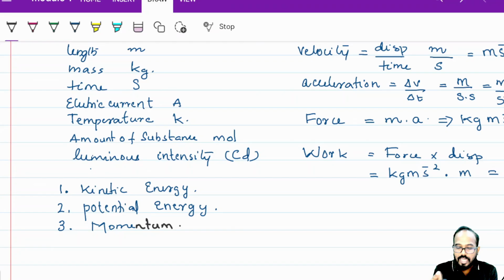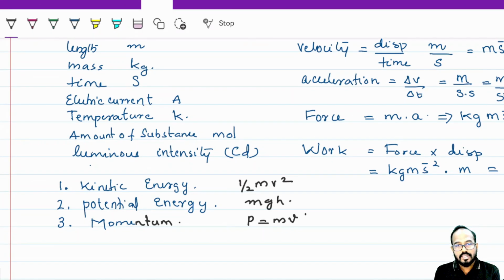You know the equation for kinetic energy is half mv square. Potential energy is mgh. Momentum, P is equal to mv.